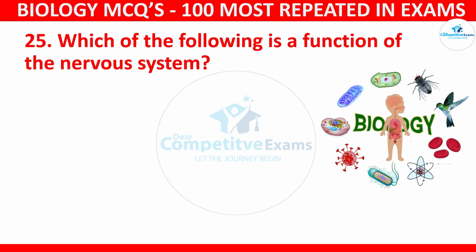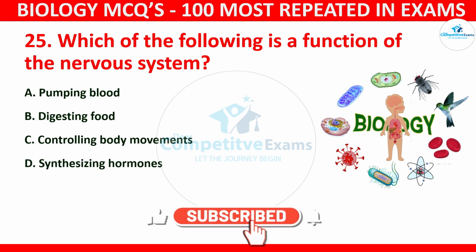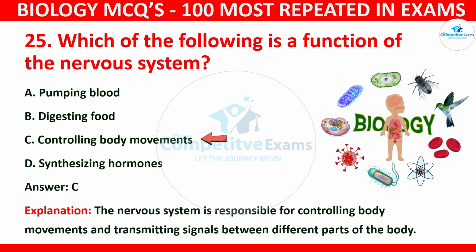Question number 25. Which of the following is a function of the nervous system? Your options: pumping blood, digesting food, controlling body movements, or synthesizing hormones. The correct answer is C, that is controlling body movements. The nervous system is responsible for controlling body movements and transmitting signals between different parts of the body.